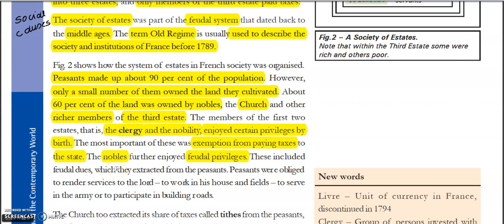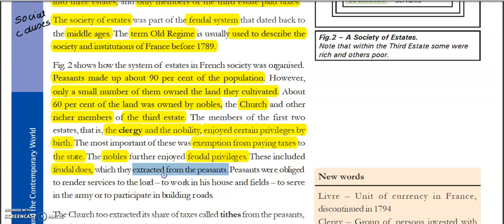So that was feudalism. Now, this feudal privilege included feudal dues. Feudal dues means they had to take money and services and so many kinds of gifts in kind also from the peasants.